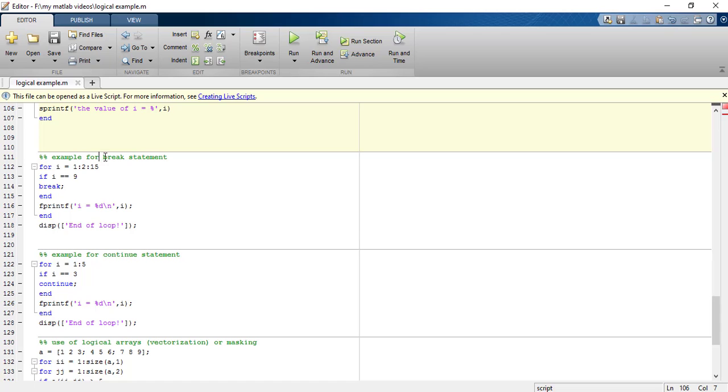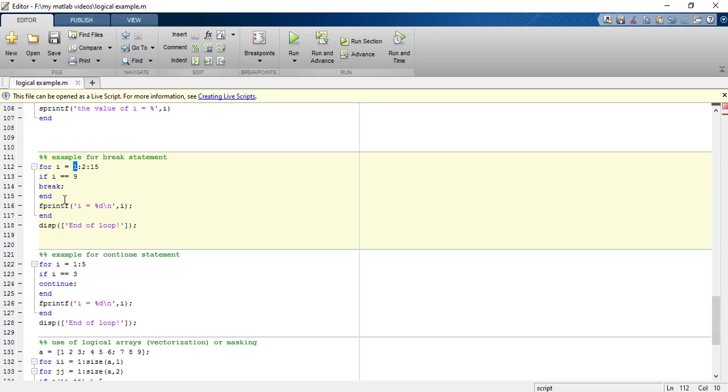So now let us move on to the break statement. Now let us see the example for the break statement. The break statement is used to terminate a loop based on some condition. As for example, in this program, the values of I from the first statement will be from 1 to 15 as 1, 3, 5, 7, 9, 11, 13, and finally 15.